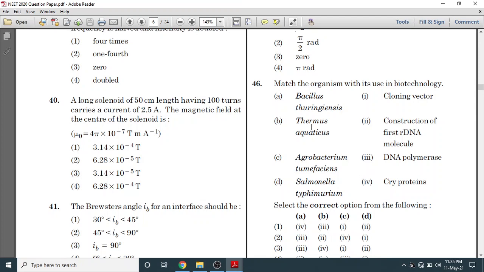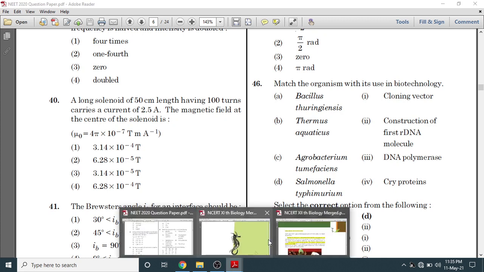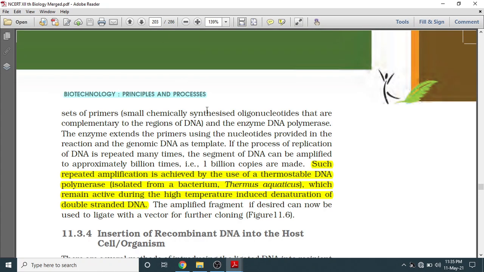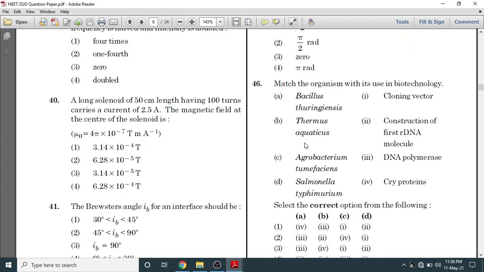So Thermus aquaticus, we will move on to page number 203. So such repeated amplification is achieved by use of thermostable DNA polymerase isolated from bacterium Thermus aquaticus. So we will match Thermus aquaticus with DNA polymerase.